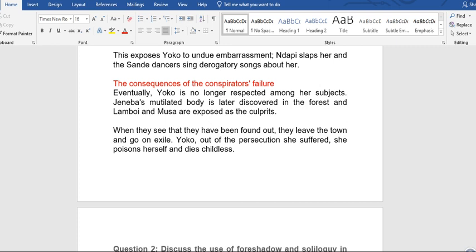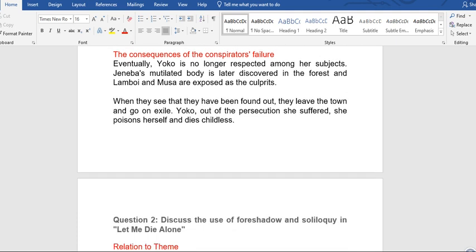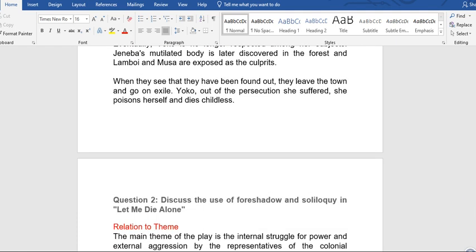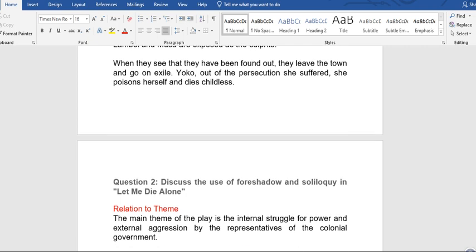Geneva's mutilated body is later discovered in the forest, and Lamboy and Musa are exposed as the culprits. When they see that they have been found out, they leave the town and go on exile. Yoko, out of the persecution she suffered, poisons herself and dies childless. So that's how Yoko also died, because of the frustrations she suffered from various angles. That is the first question.